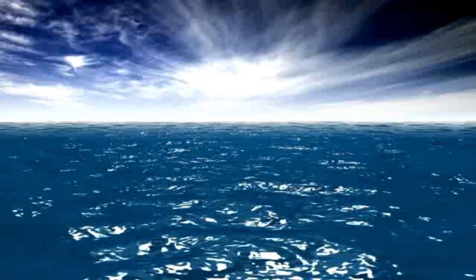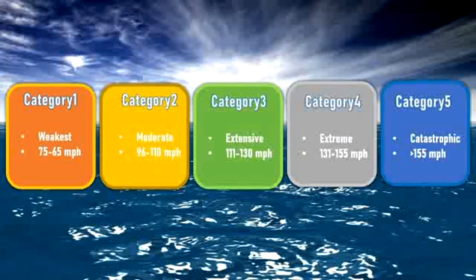We can also further describe tropical cyclones based on their wind speeds. They are called category 1, 2, 3, 4 and 5, increasing with intensity and wind speed as the number increases. A category 1 cyclone is the weakest, with wind speeds of around 74 to 95 miles per hour. A category 5 cyclone, on the other hand, is extremely dangerous and has the potential for major damage. Category 5 cyclones have wind speeds of 155 miles per hour and above.